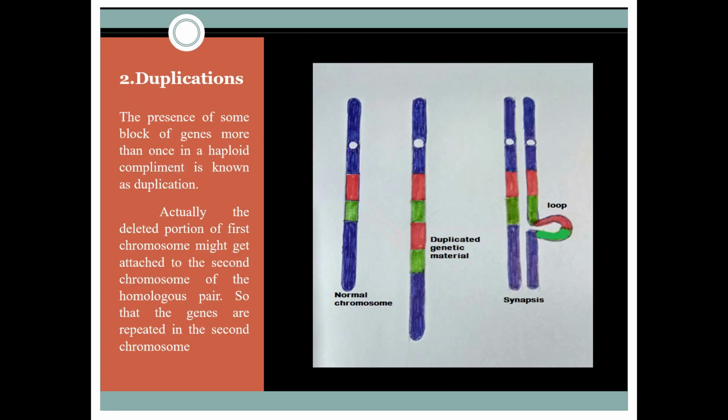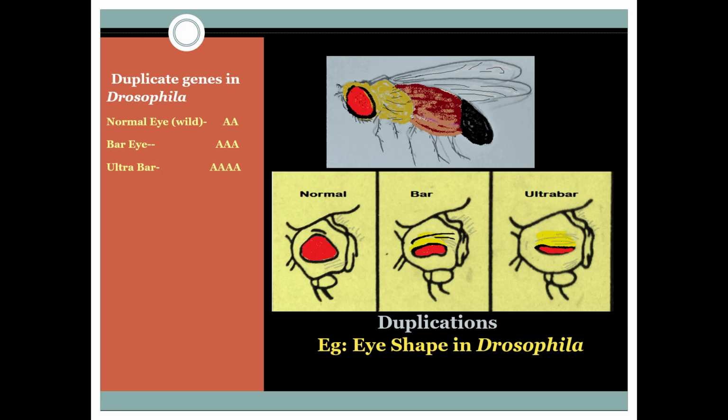The presence of some block of genes more than once in a haploid complement is known as duplication. In this picture, in the second chromosome, block of genes are repeated. During synapsis, a loop is formed in the abnormal chromosome. You can see in the picture. Example is eye shape in Drosophila. Generally, the normal eye is round, whereas in mutants, the duplication of gene A leads to change in the shape of the eye as bar and ultrabar.